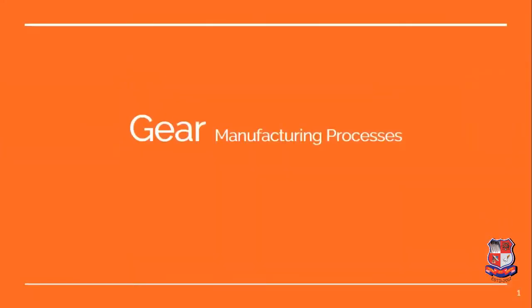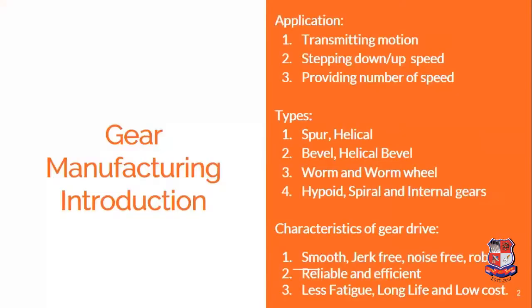So today we will be starting with the gear manufacturing process. In this lecture, we will be focusing on some of the gear manufacturing processes, which include the gear milling operation and gear generating processes, which include hobbing and the gear shaping operation. So the first one is gear milling and the second one is the gear generation process that we will be focusing on. Let us first start with the introduction to gears.